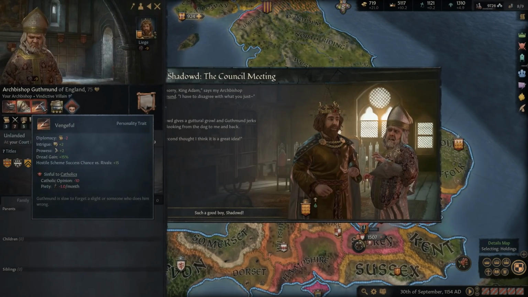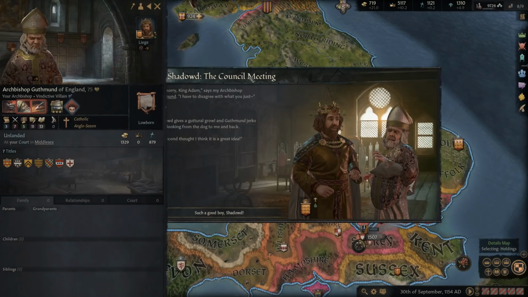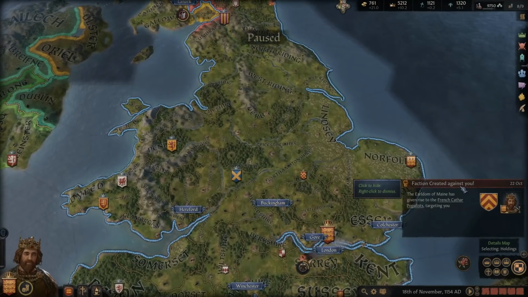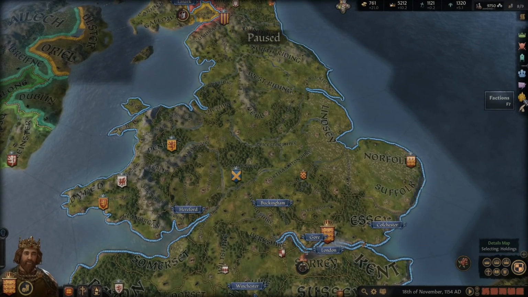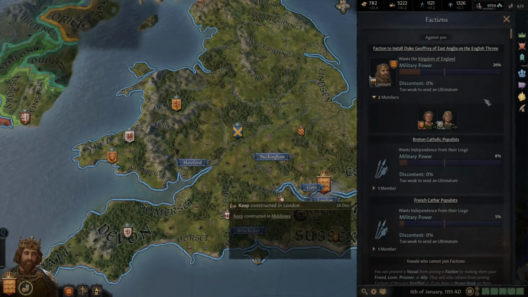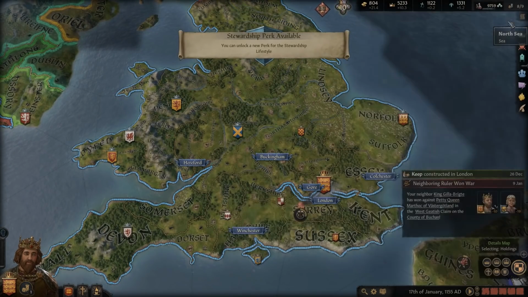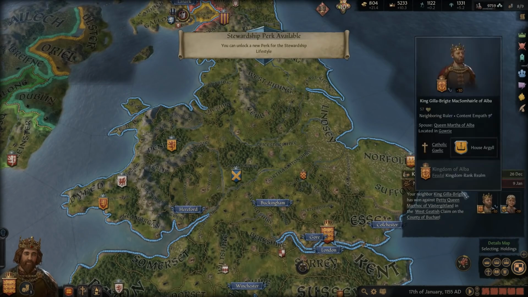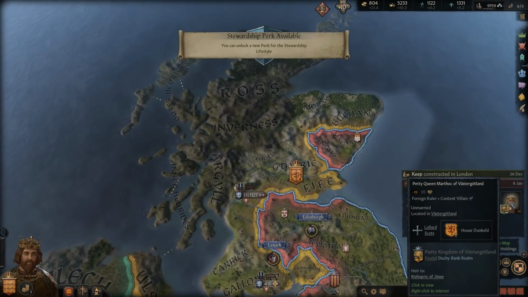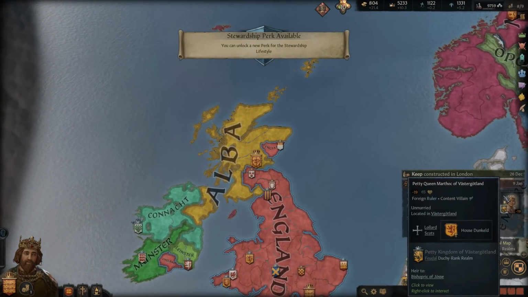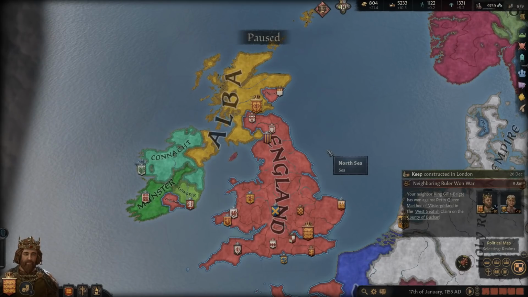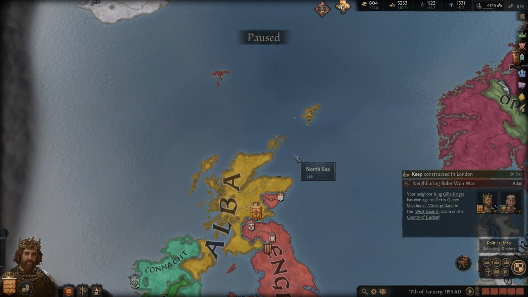Alright. I think that there are some different outcomes that can actually happen with this. So yeah, we gain a little bit of prestige. Another faction was created against us. So far, no factions are able to send an ultimatum. This one actually got weaker. And so Scotland lost their war. Or no, won their war, excuse me. Yeah, he won his war and increased his land.